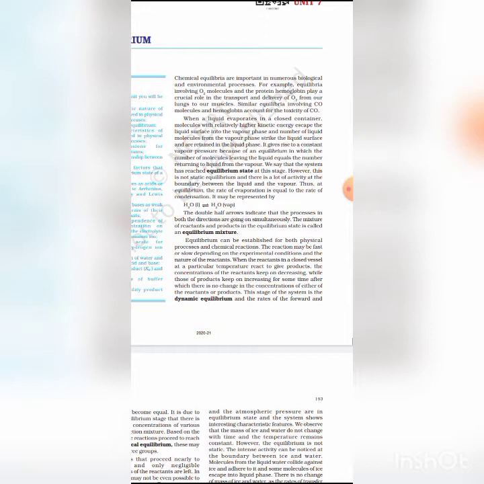When nitrogen and hydrogen form ammonia, this is a reversible reaction, and from ammonia we can get hydrogen and nitrogen back also. So at equilibrium, when nitrogen and hydrogen react, they form ammonia, this is called the forward reaction. And from ammonia we get back hydrogen and nitrogen, this is called the backward reaction.